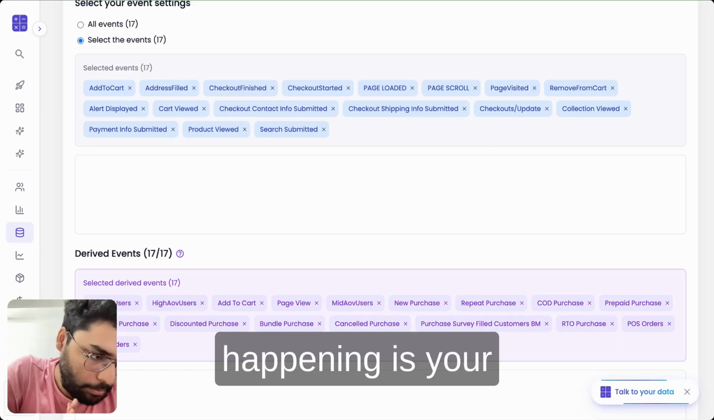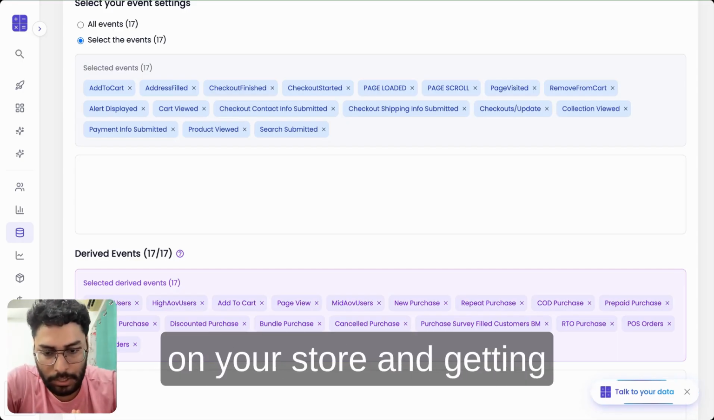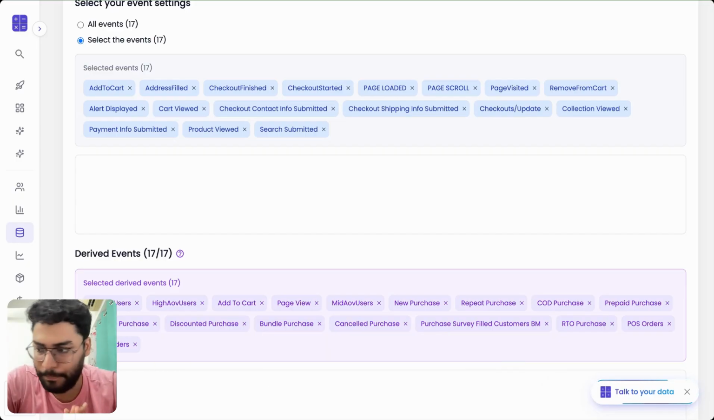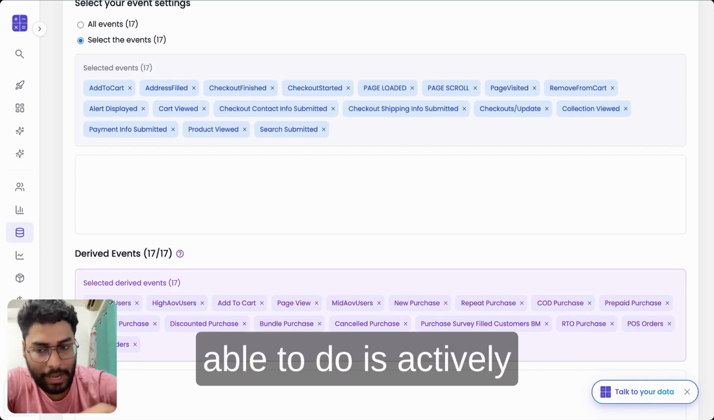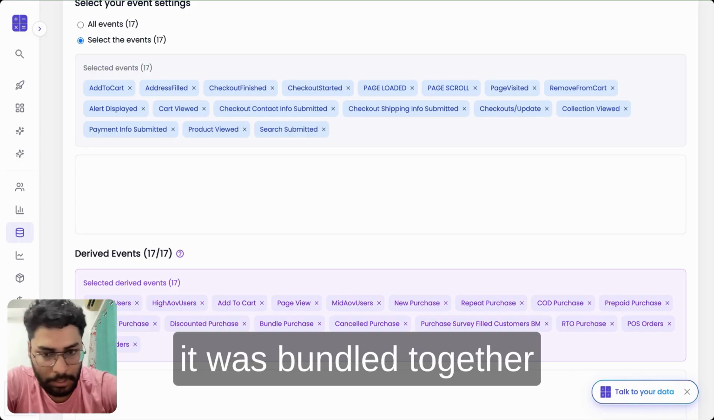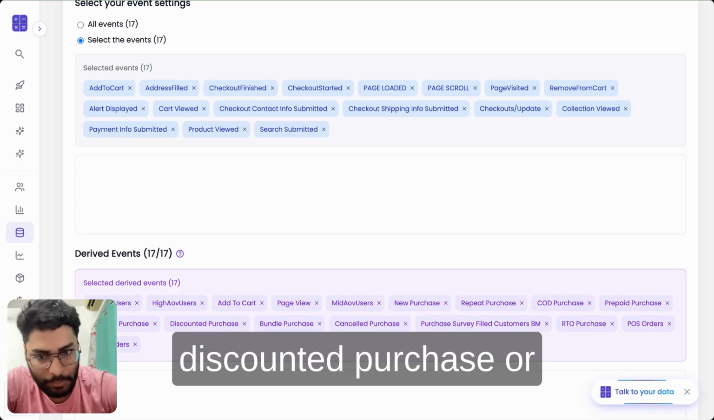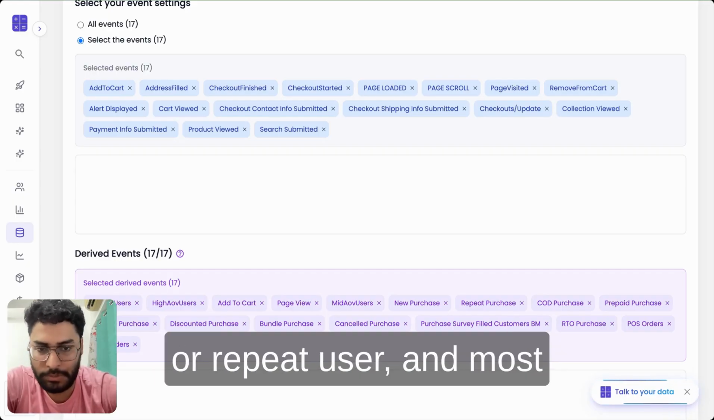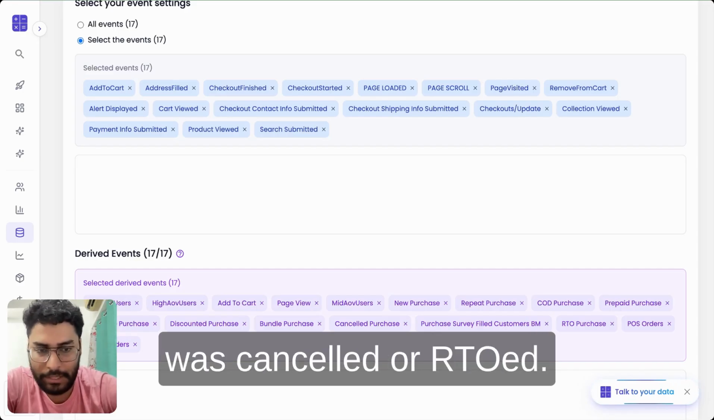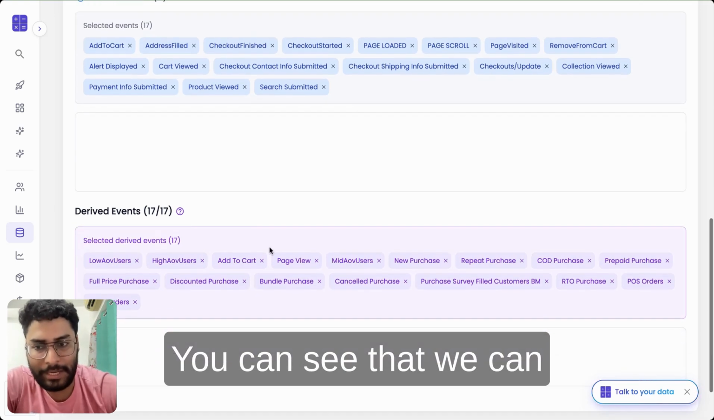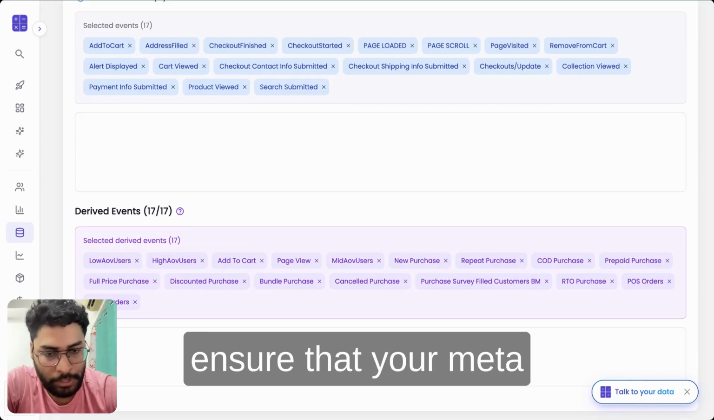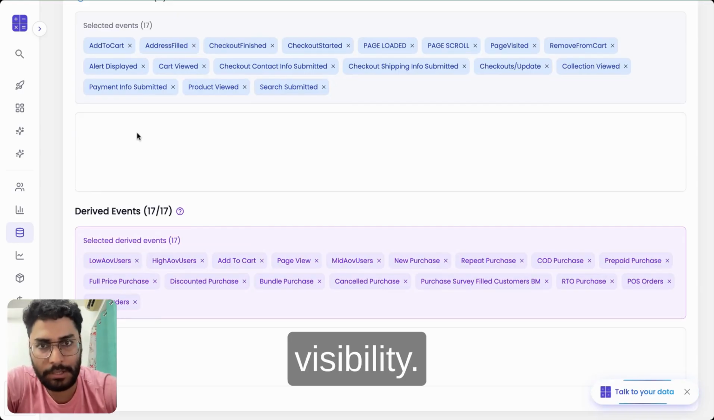So currently what's happening is your Meta Pixel is tracking the thank you page on your store and getting the details of the products purchased from there. What your Meta Pixel is not able to do is actually track if this purchase was a COD purchase or a prepaid purchase, whether it was bundled together with other purchases, or whether it was a discounted purchase or full price purchase, whether it was a new user or repeat user, and most importantly, whether this purchase was actually delivered or whether it was cancelled or RTO. You can see that we can send all of these enriched signals on top of the standard purchase event to ensure that your Meta account has all this visibility.